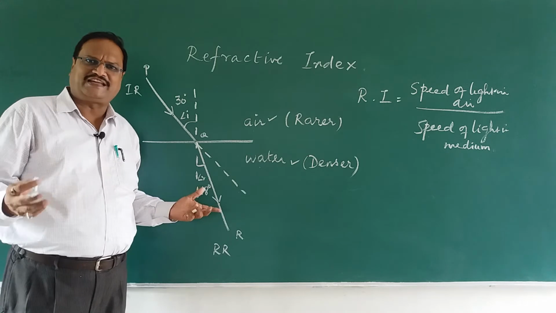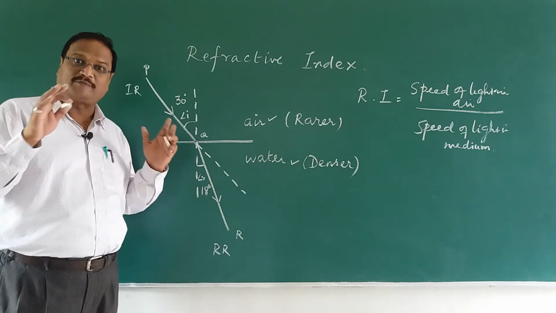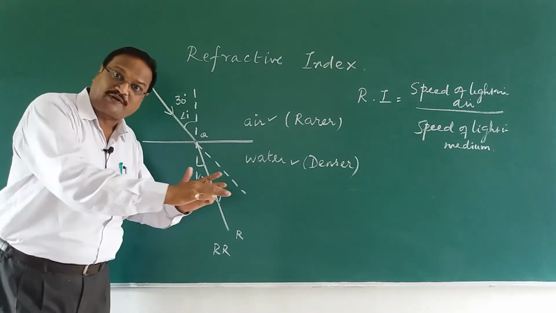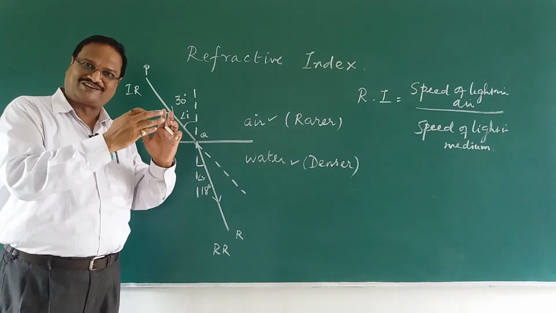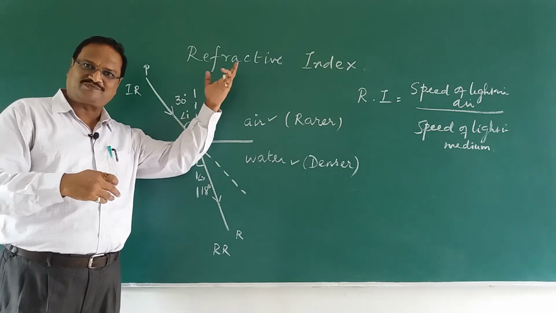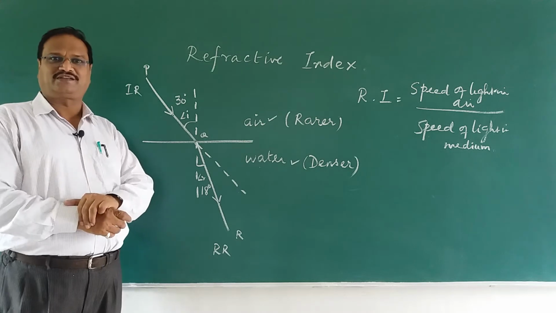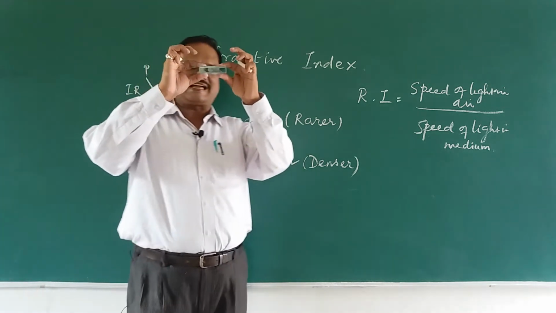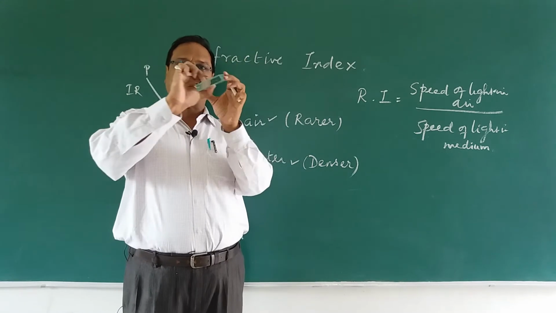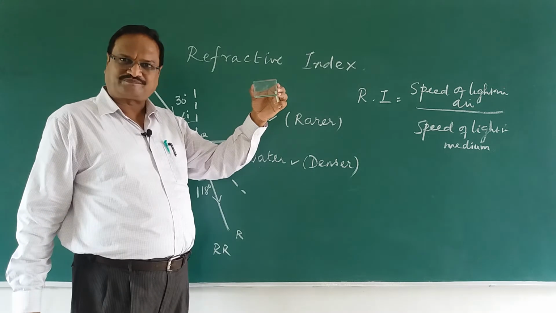Anything I can take, but any opaque object cannot be possible. I have to take a transparent object. An opaque object is like a mirror where it is going to cause reflection, so you should take a transparent object. For example, I have with me a glass slab, which your teachers also will be doing in practical time.